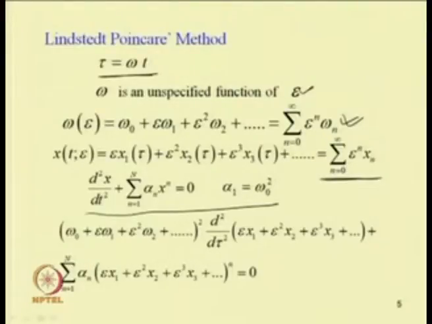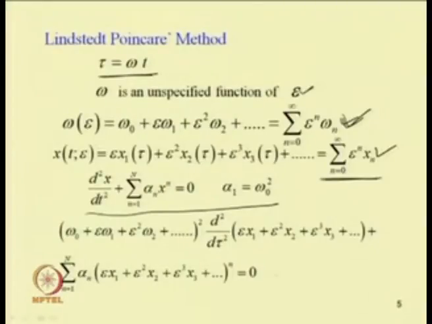Now, we substitute this omega equation and this x equation in the original equation, that is d square x by dt square plus alpha 1 x plus alpha 2 x square equal to 0.